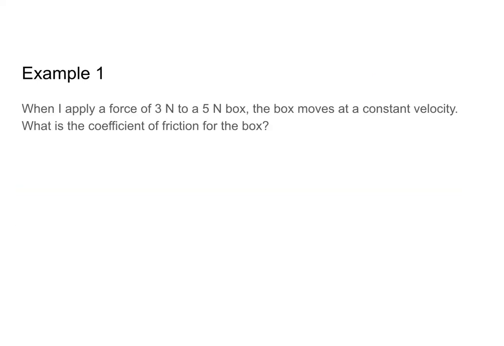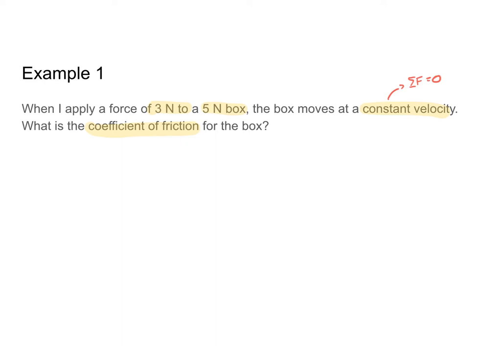So with that, let's go ahead and look at an example problem. When I apply a force of 3 newtons to a 5 Newton box, the box moves at a constant velocity. What is the coefficient of friction for the box? So the first thing that I can see is that my box is moving at a constant velocity. So that means that the net force acting on the box is 0 because it's in equilibrium.